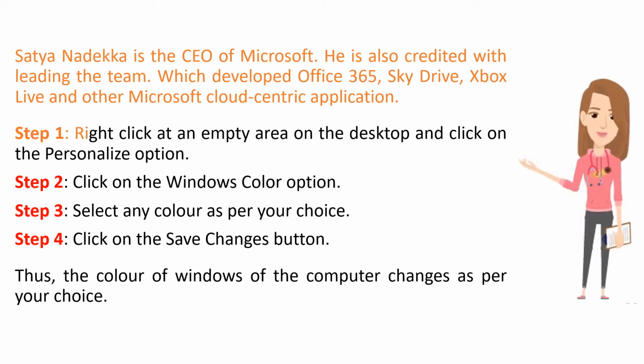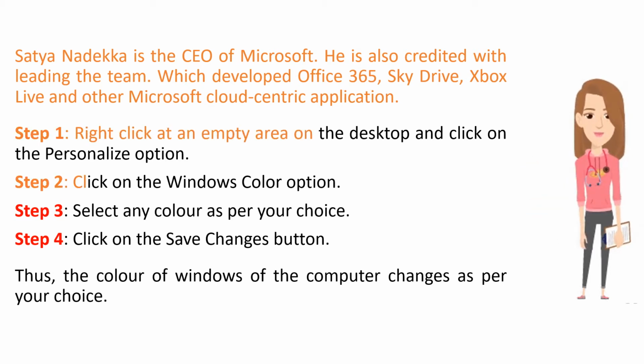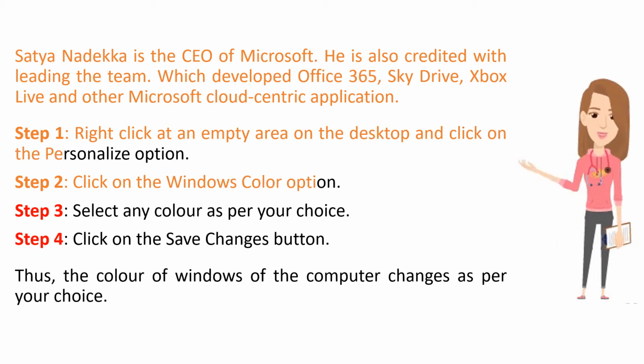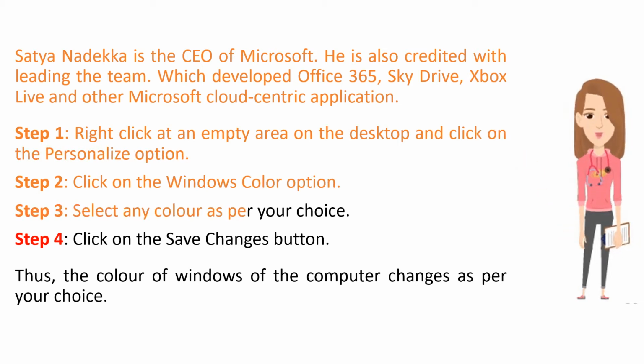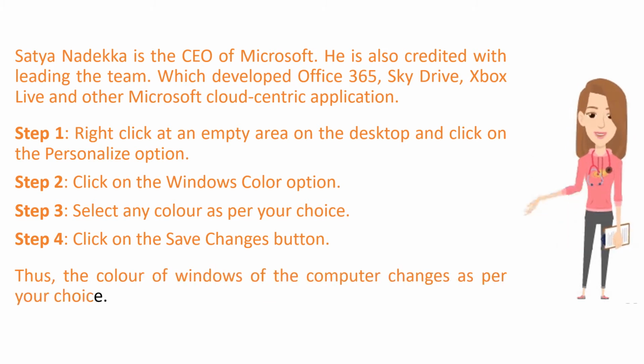Step 1. Right-click at an empty area on the desktop and then click on the Personalize option. Step 2. Click on the Windows Color option. Step 3. Select any color as per your choice. Step 4. Click on the Save Changes button. Thus, the color of windows of the computer changes as per your choice.